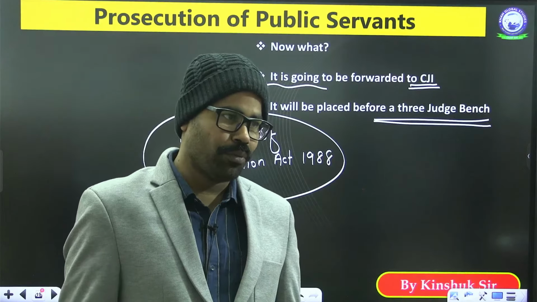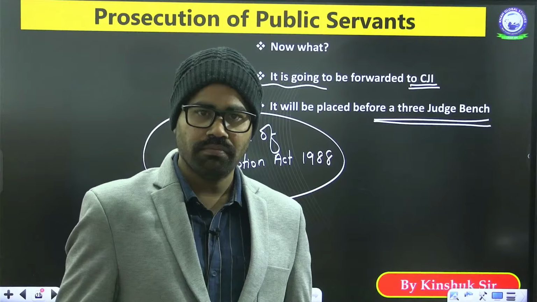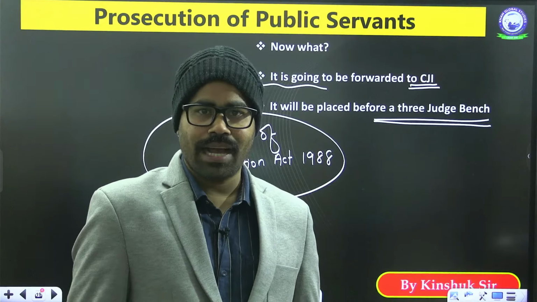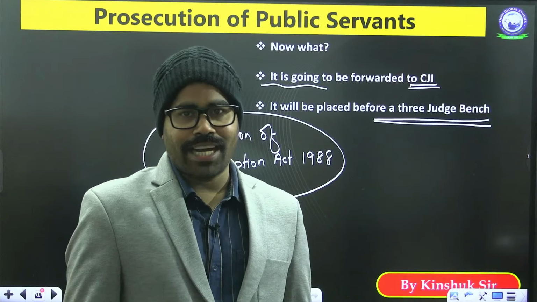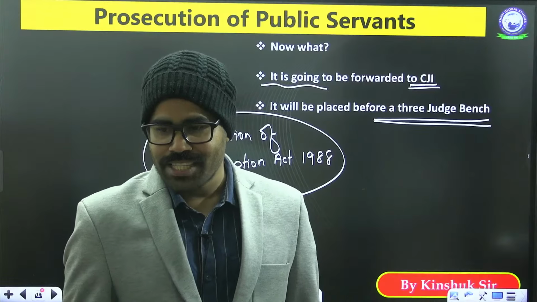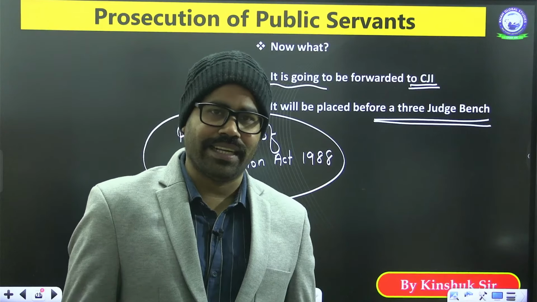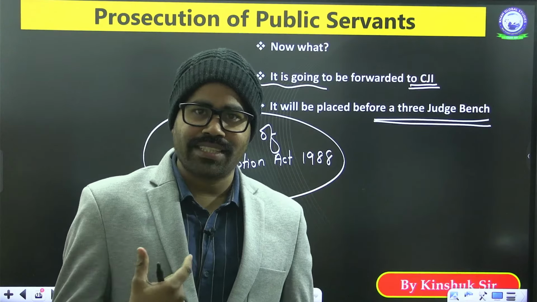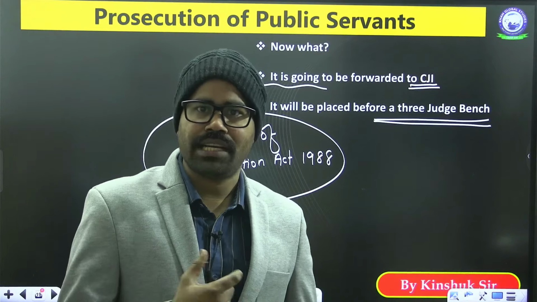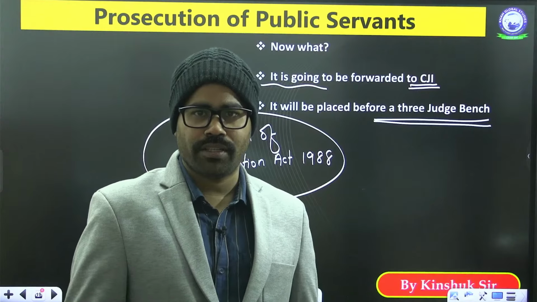It has been more than, sorry, 43 years approximately. It has been almost 43 years. So why is the challenge there now? In the last 43 years, has there been any challenge to this or not?